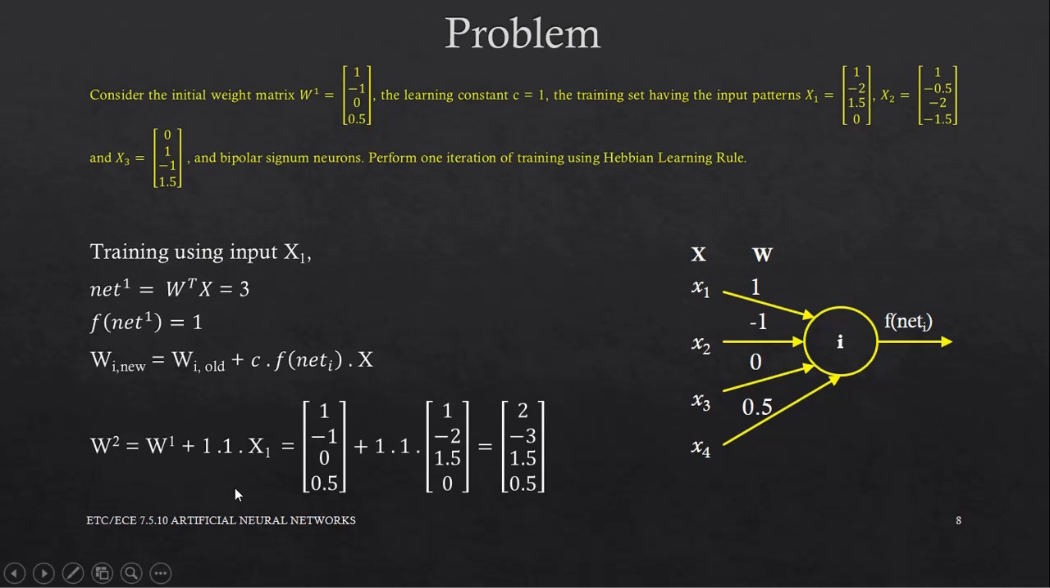Now consider the second training pattern x2. We find the net value, then the f of net value, then we find the new weight matrix. Then we consider the third training pattern x3. We find the net, the f of net, and the new weight vector. At the end of one entire iteration of training, the updated weight vector should be now W4. Take some time and try to obtain W4.